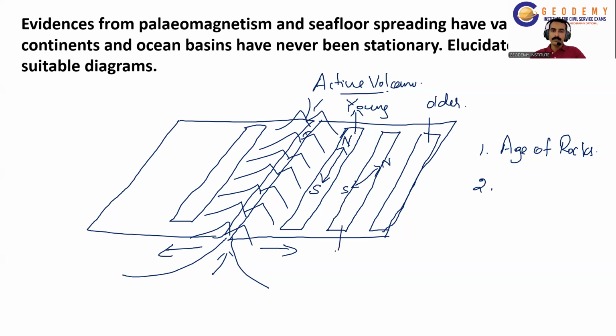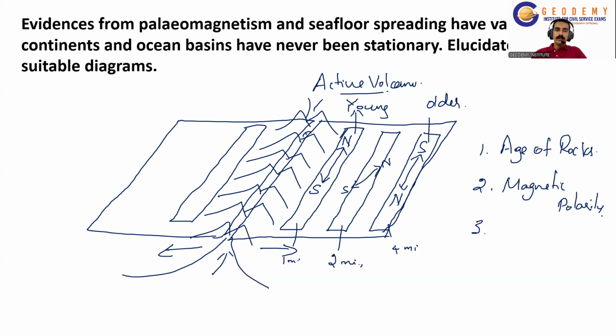For example, if it is 2 million years old, then the materials have recorded the magnetic polarity of that time. If it is 1 million years old, and if it is 3 million or 4 million years old, for example, I have taken. Okay. And in this stripe, almost the north and south pole has reversed like this. So this is the second evidence they took, the magnetic polarity.